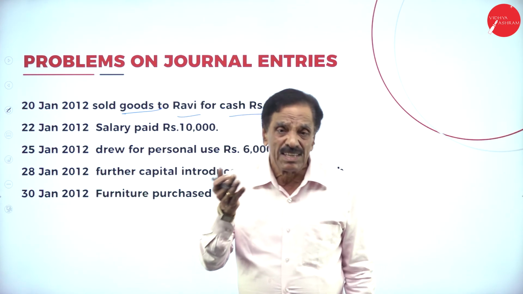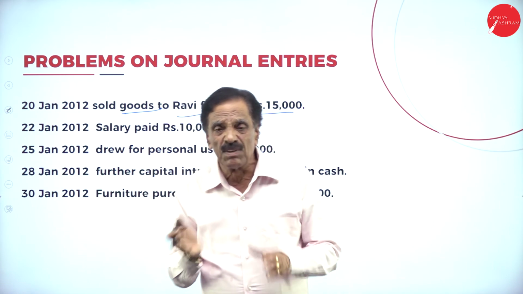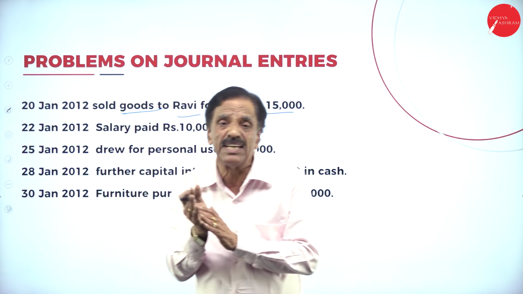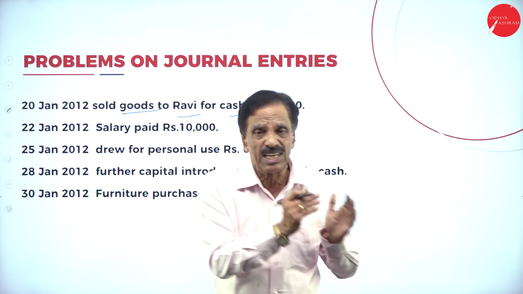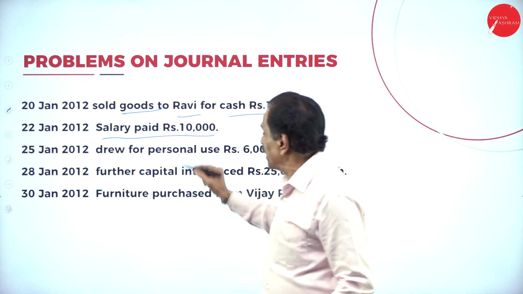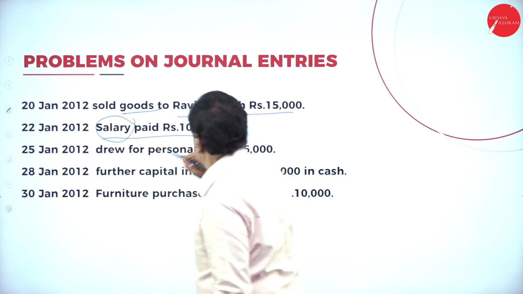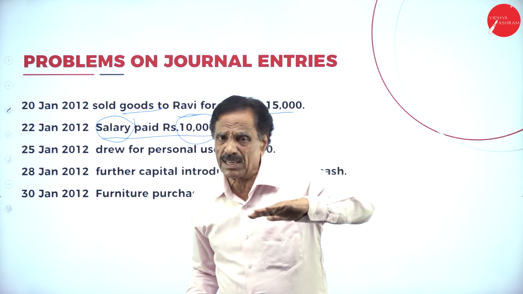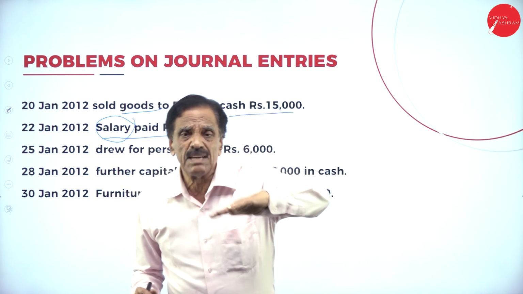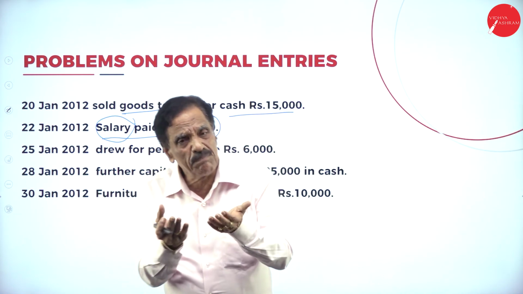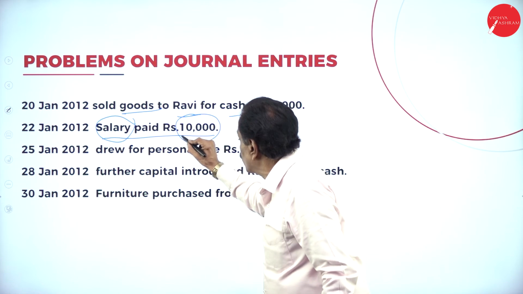What's the entry? Cash account debit to sales account. Cash account should be debited, and instead of goods, sales account should be credited. Then salary paid rupees 10,000. Here the two accounts are salary and cash. Salary comes under nominal account. What does the nominal account say? Debit all expenses and losses, credit all gains. Salary paid is an expenditure.